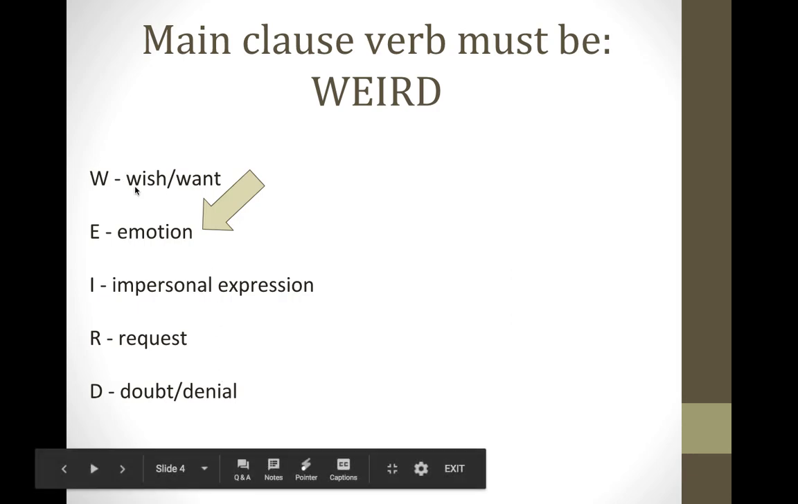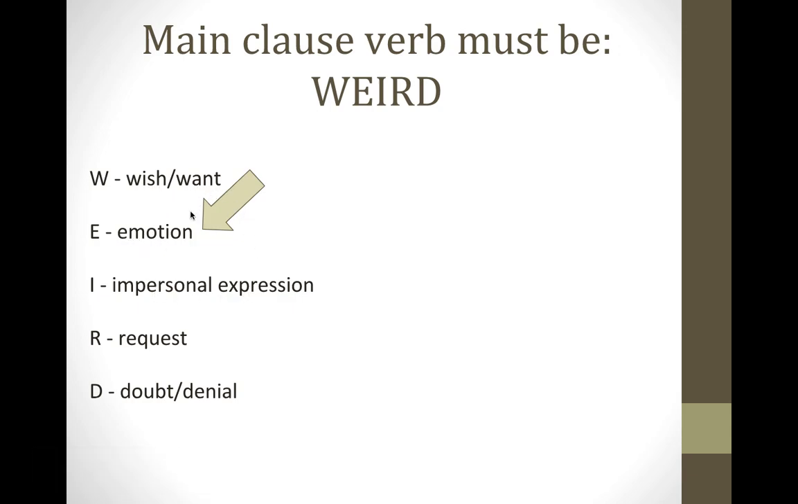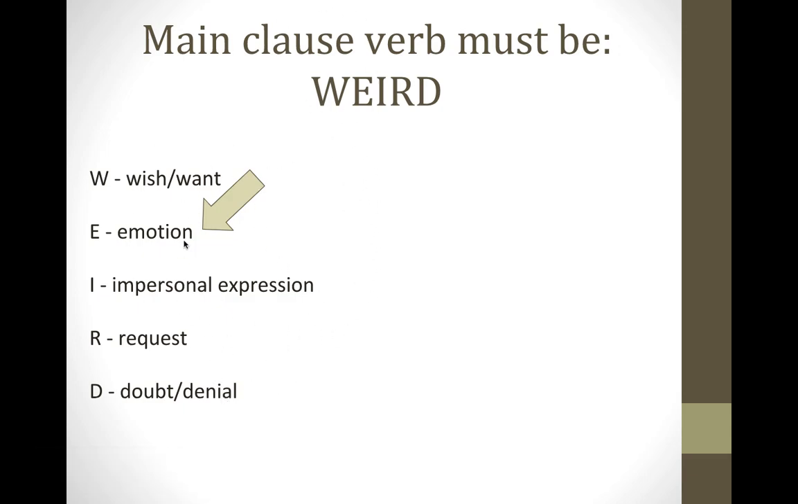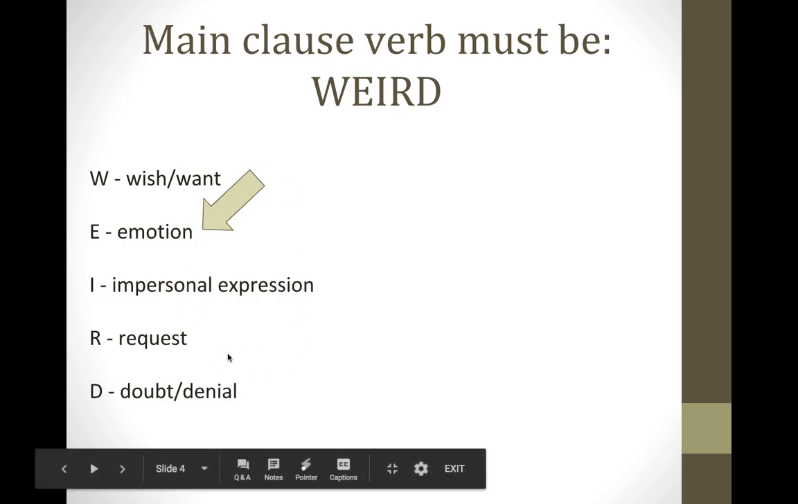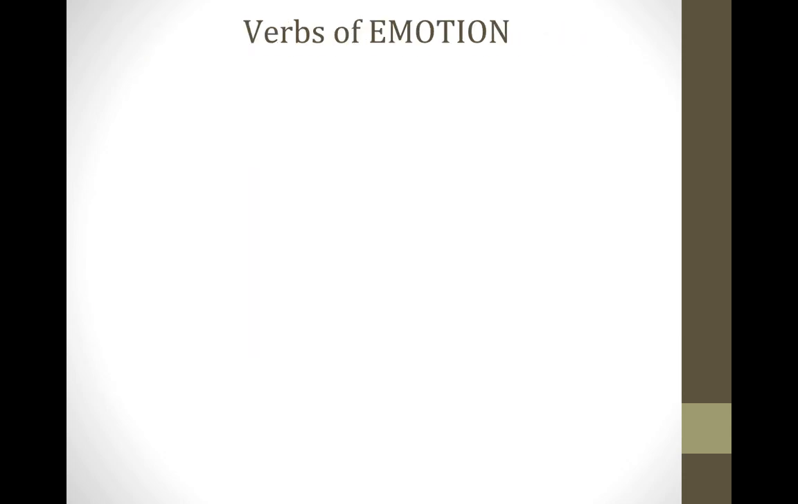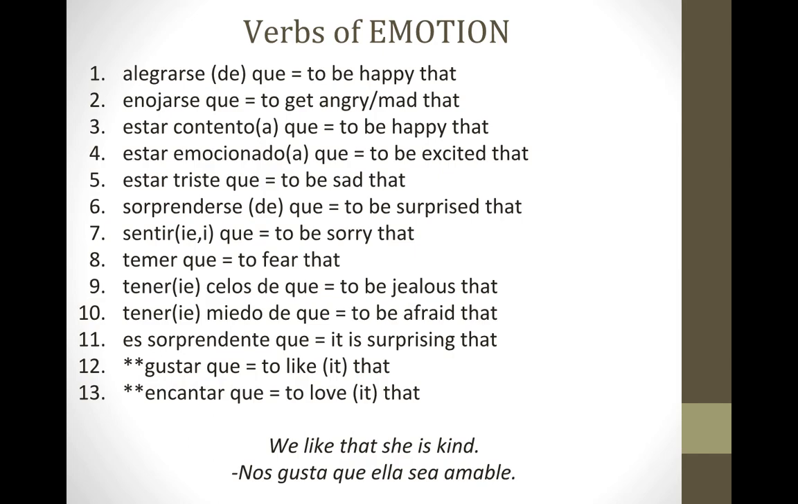Okay, so that main clause verb must have someone's wish or want, someone's emotion, an impersonal expression that contains wishes, wants, or emotions. It must have a request, or it must have a doubt or denial in it. Okay? If that main clause verb is not weird, it doesn't contain any of these things, then you can't use subjunctive at all in that sentence. So today, on the next part of your note guide, you're going to write down some of the E expressions, the emotion expressions, that are going to cause subjunctive. Okay, these verbs of emotion are as follows.